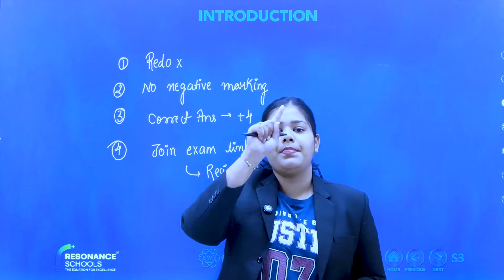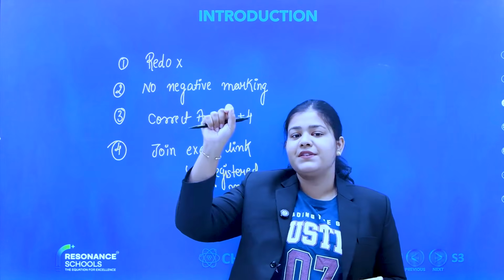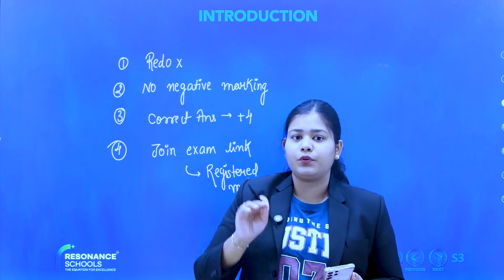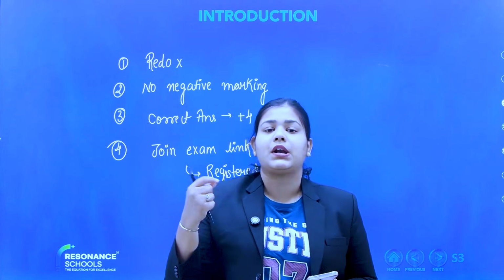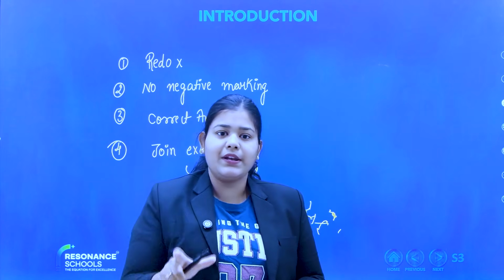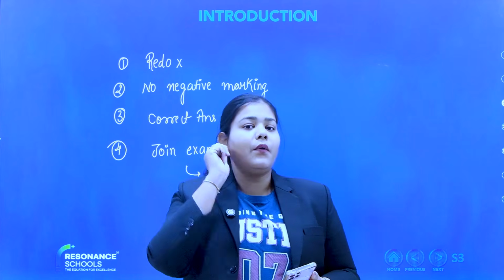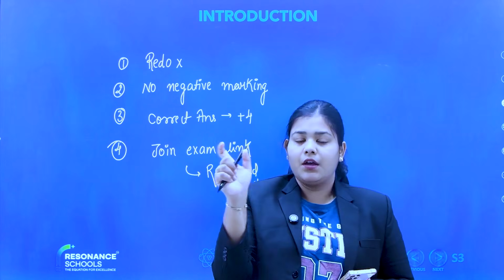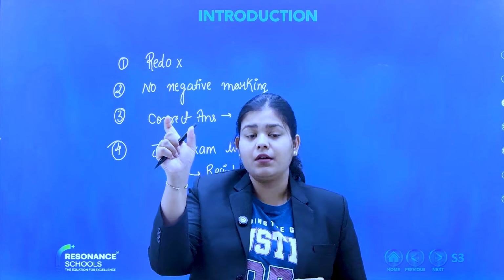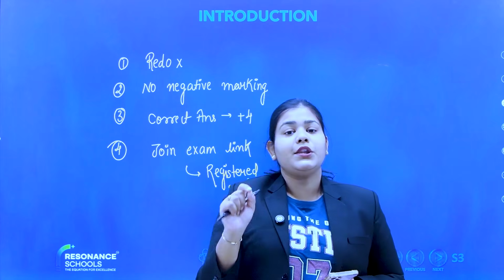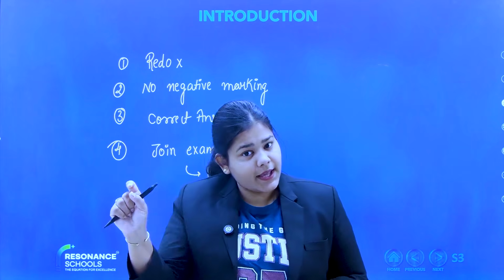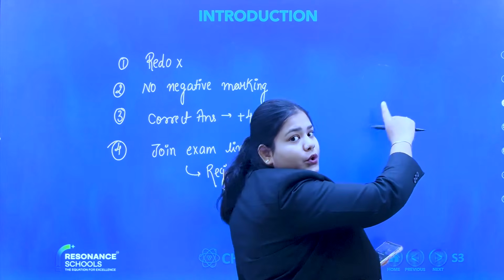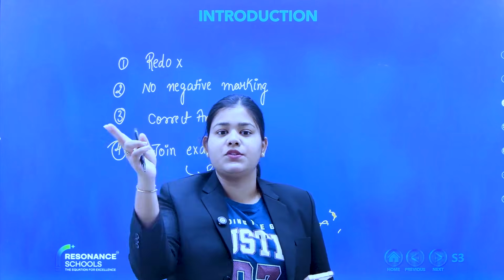When you start an exam, there will be sections at the top: physics, chemistry, maths, biology, whatever section you want to go through, you have to click on that section. If you want to start with chemistry, click chemistry. You will see the questions of chemistry, with options A, B, C, D. When you have seen the question, there will be a red mark. When you have answered it and pressed save and next, there will be a green mark in that box.